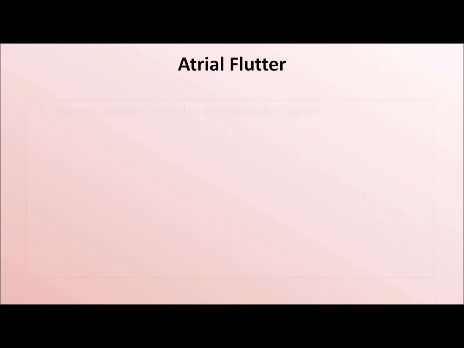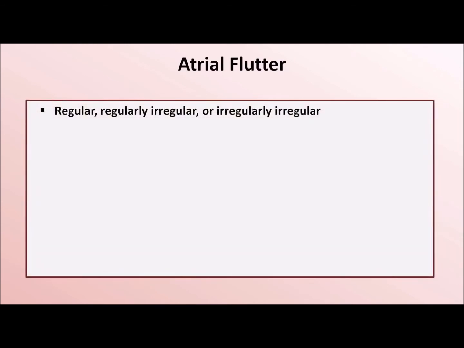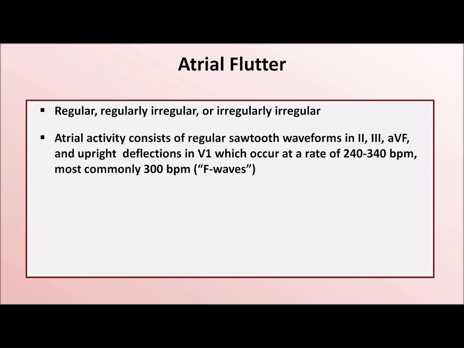Atrial flutter: the ventricular activity, that is the pattern of QRS complexes in a flutter, can either be regular, regularly irregular, or irregularly irregular. Atrial activity consists of regular sawtooth waveforms, most prominent in 2, 3, and AVF, along with upright deflections in V1, which occur at a rate of 240 to 340 beats per minute. The rate of atrial activity, often referred to as the flutter rate, is commonly right at 300 beats per minute exactly. This very rapid atrial activity is sometimes referred to as an F wave with a capital F.